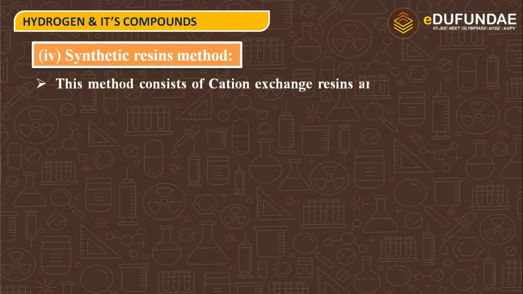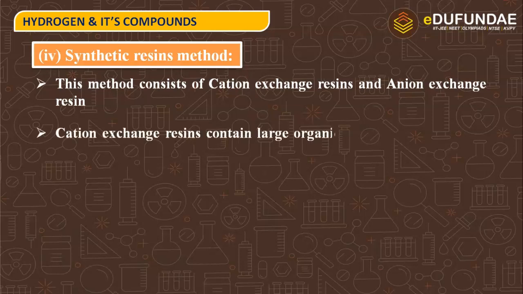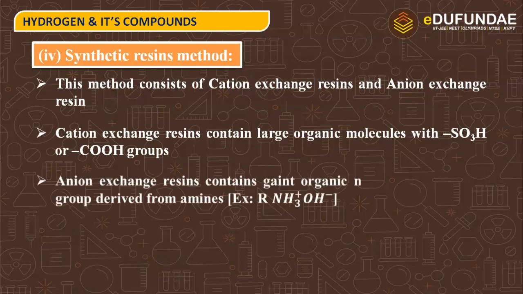What is happening in this method? This method consists of cation exchange resins and anion exchange resins. Cation exchange resins contain large organic molecules with SO3H or COOH groups. These two are acidic groups.